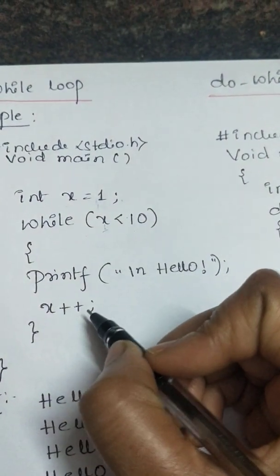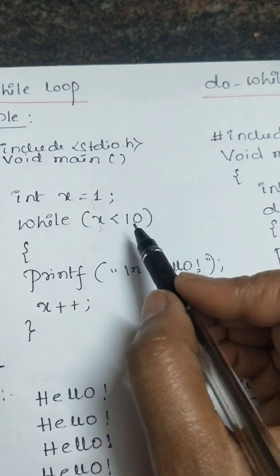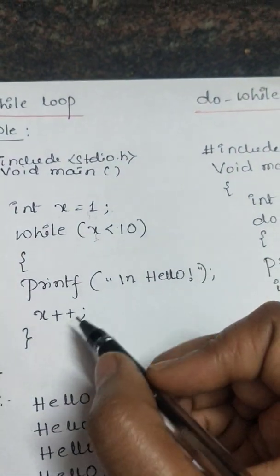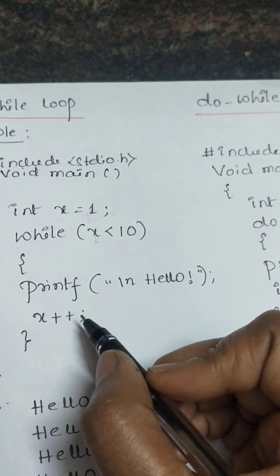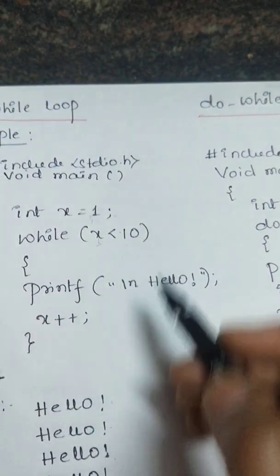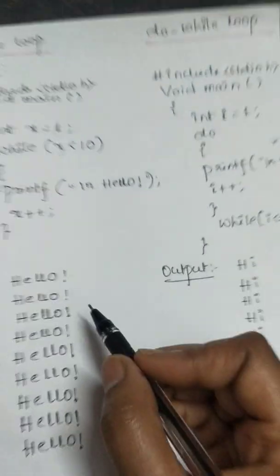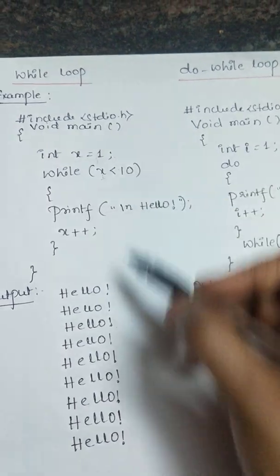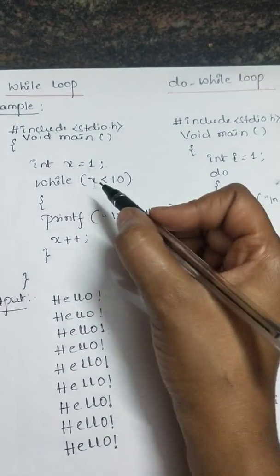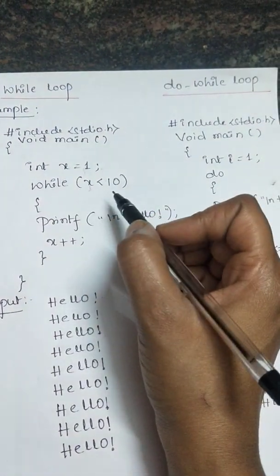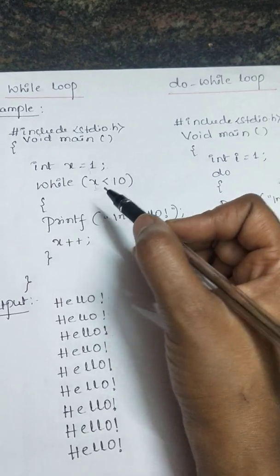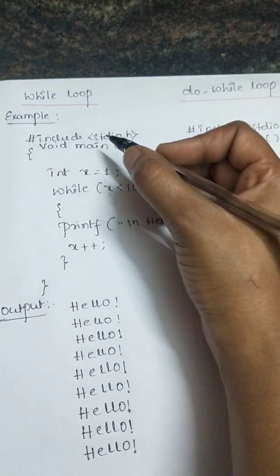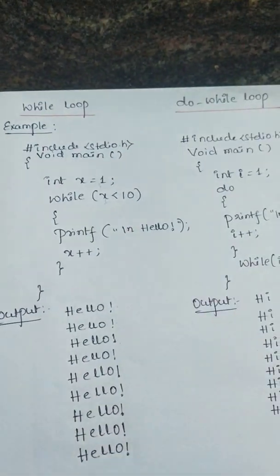After incrementing it will become 2. 2 is less than 10. So again it will execute hello for the second time. Again the next time when it is incremented, its value is 3. 3 less than 10. So third time it will execute. Like the same, up till 9 is less than 10. Until that it will execute 9 times. When it is incremented to 10, 10 is less than 10, that condition becomes false, it will not execute. It will come out of the while loop. So this is how the while loop program is going to execute.